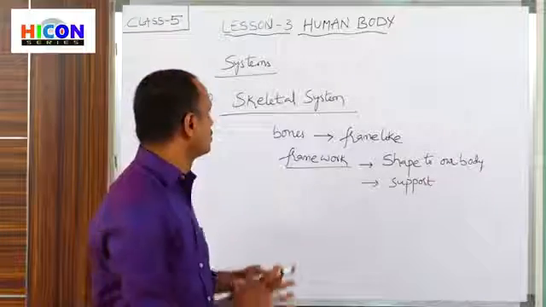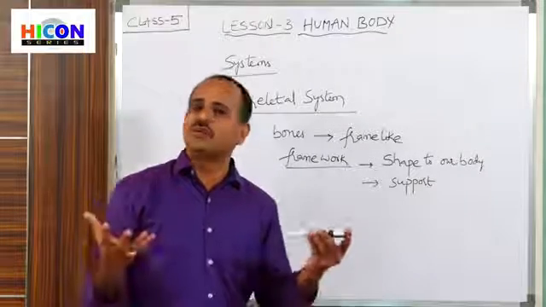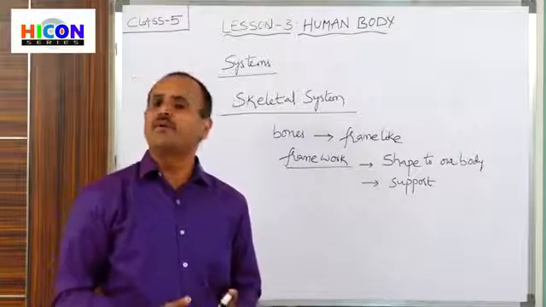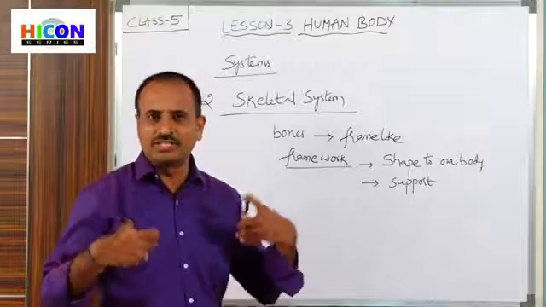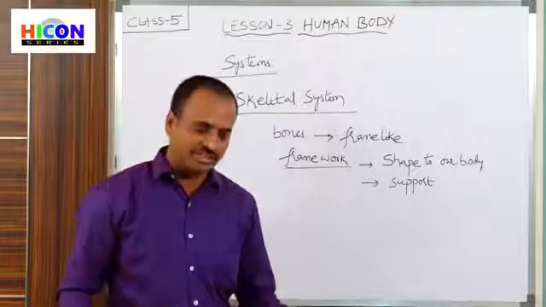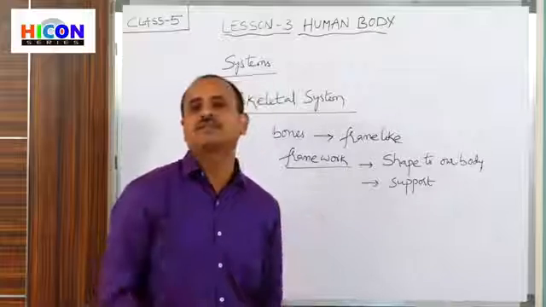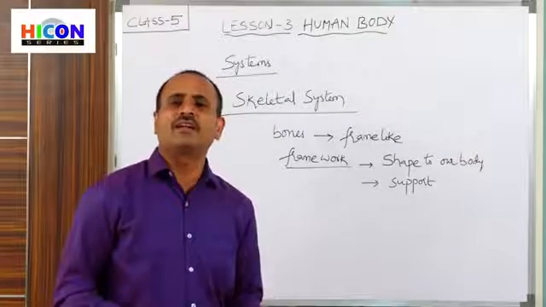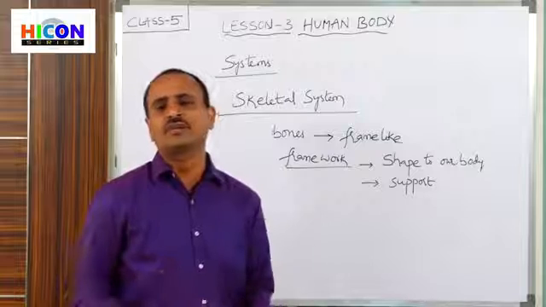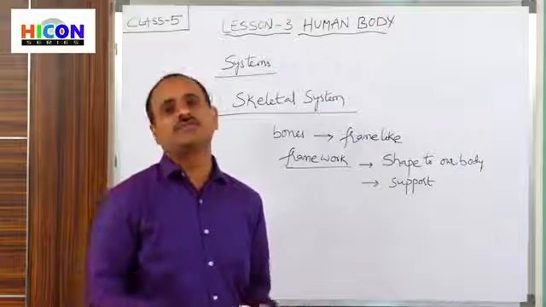If there is no skeletal system and there are no bones, children, can you imagine it? If there are no bones in our body, we cannot even stand, we cannot even sit, and we cannot write, jump, or run. We cannot perform any action if there are no bones in our body.